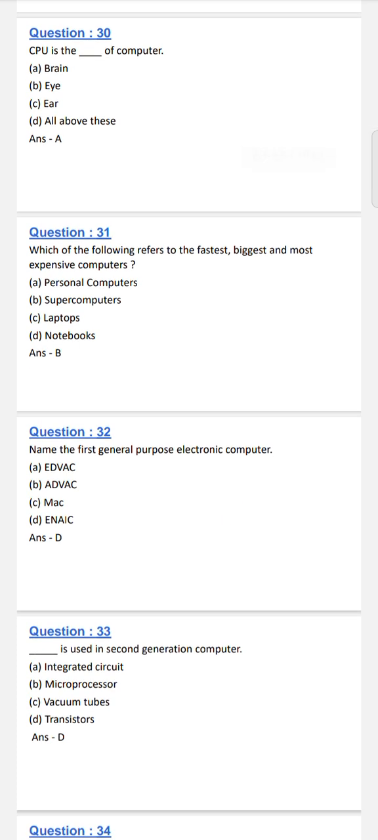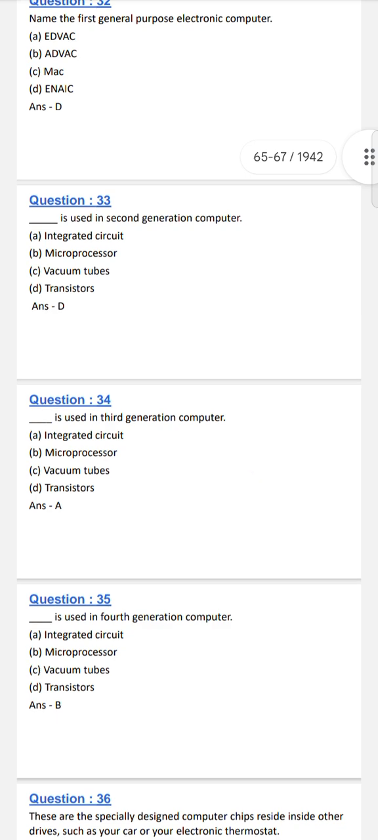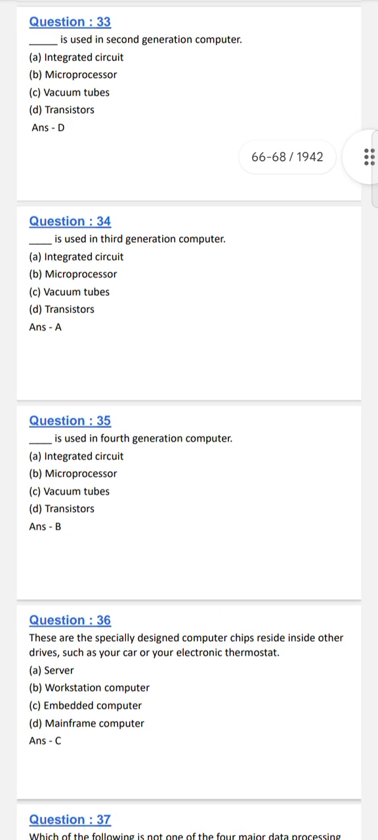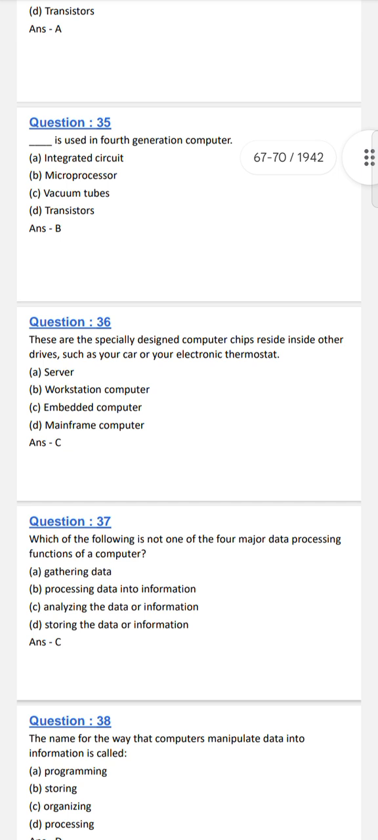Name the first general purpose electronic computer. ENIAC. What is the second generation of computer? Transistor. What is used in the third generation of computer? Integrated circuit. What is the fourth generation of computer? Microprocessor. There are specially designed computer chips inside other devices, such as your car or your electronic thermostat.